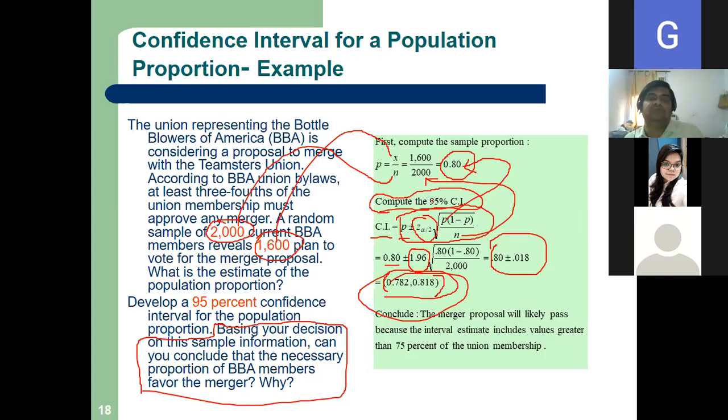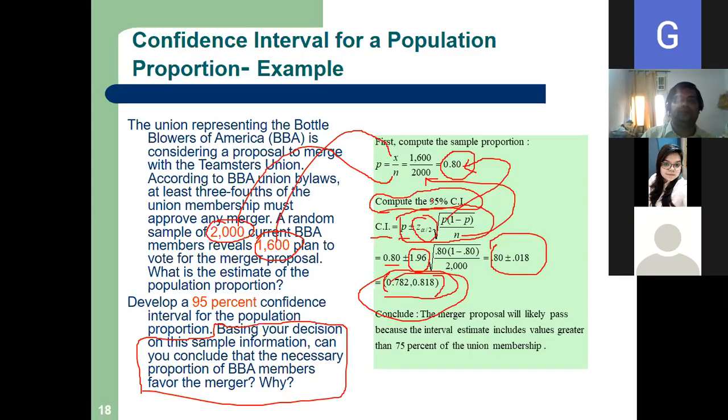According to BBA union bylaws, at least 75%, three-fourths, means 75% of the union members must approve any merger. So here, our lowest one is 78%. So there will be a merger between the two unions. Okay. Yes, sir.